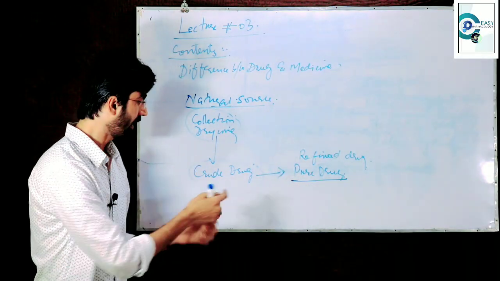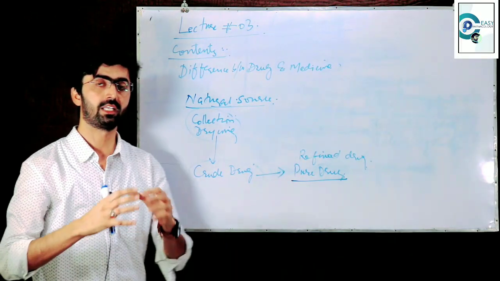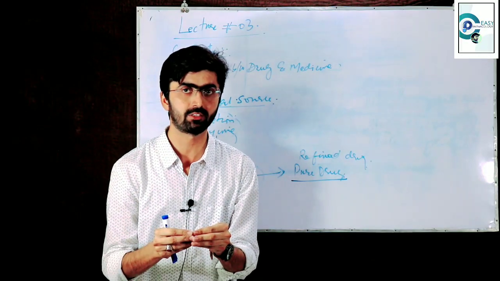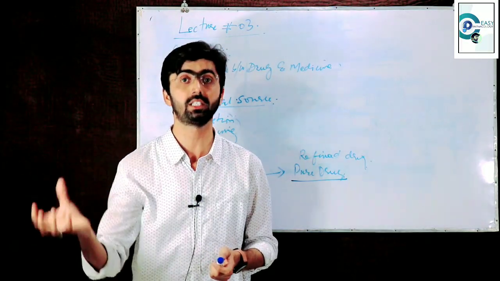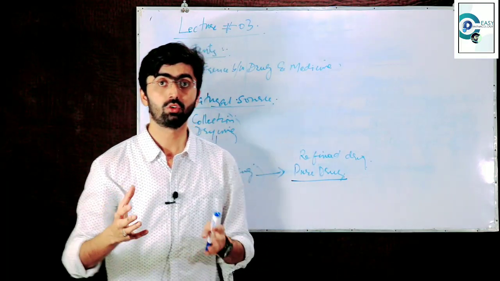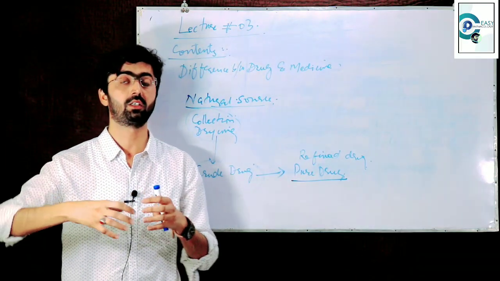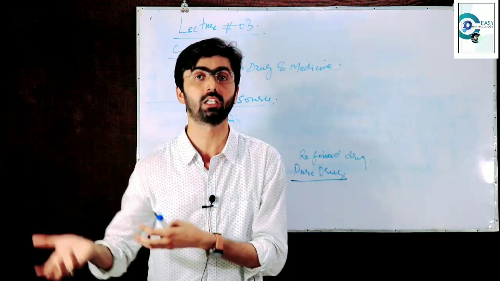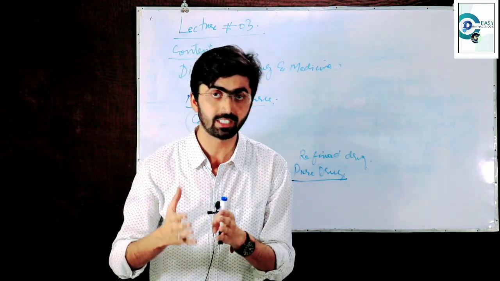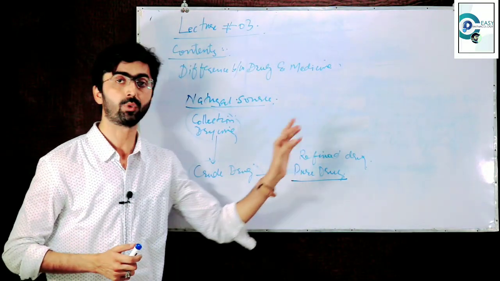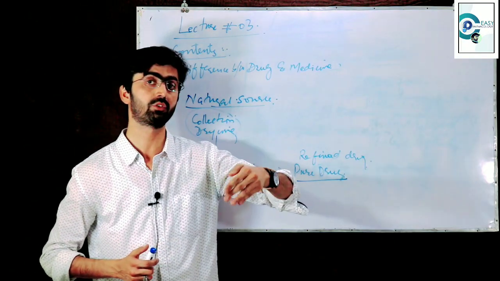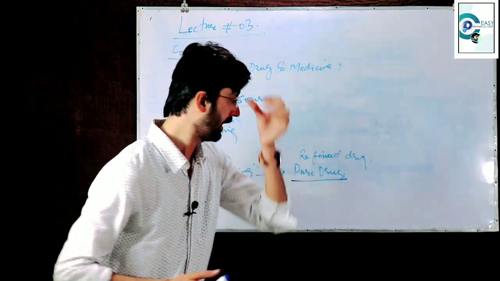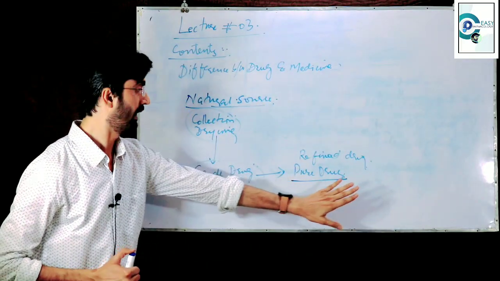Number 2, obviously there are so many components present in the crude drug. Each component has a different concentration, different quantities. Those quantities and amounts may have an effect on our body. So there is the need to get that one pure drug which has the effect on the heart. This is one of the reasons.